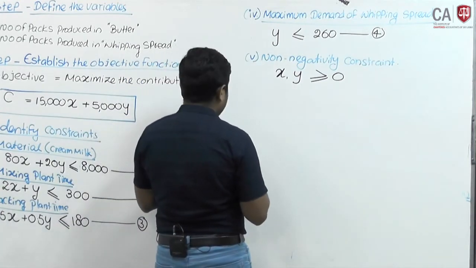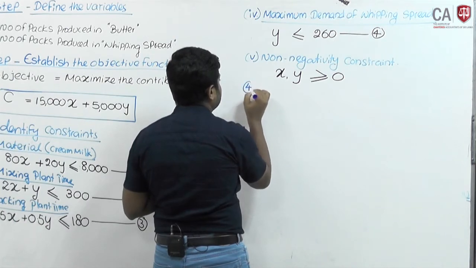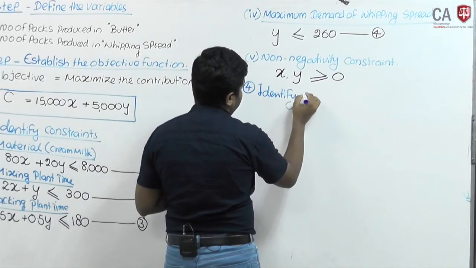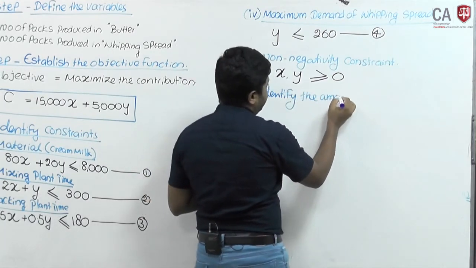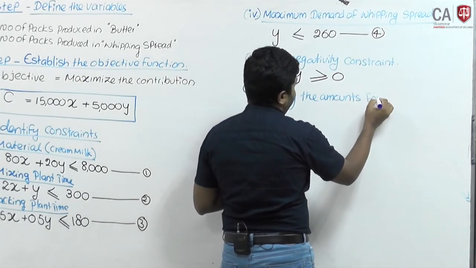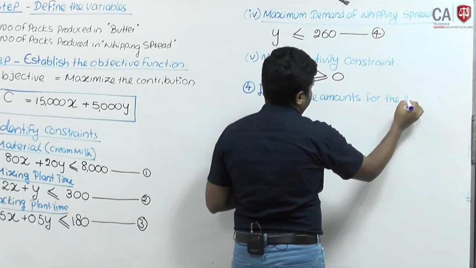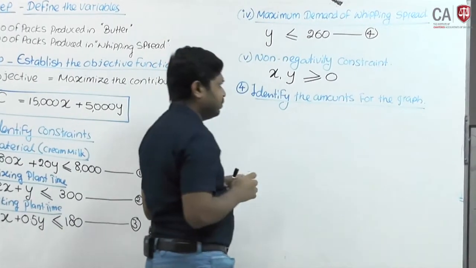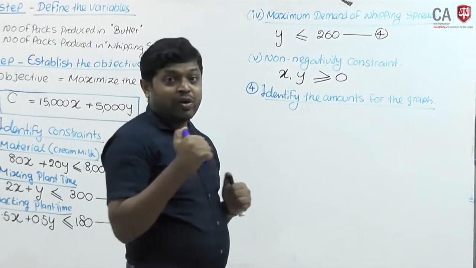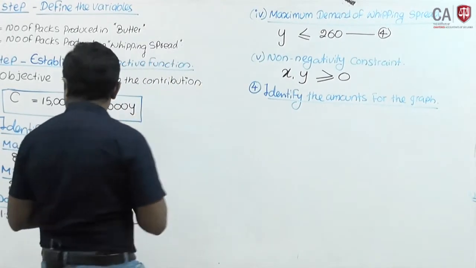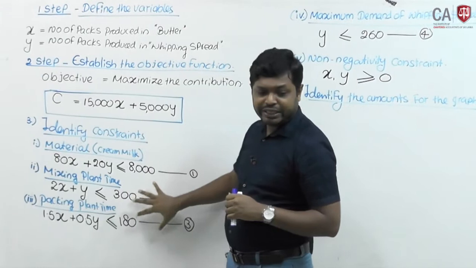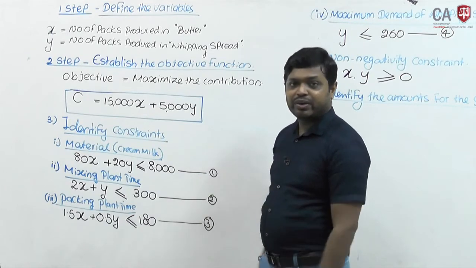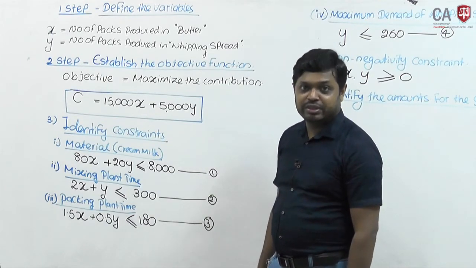Fourth, identify the amounts for the graph. When you are going to identify the amounts for the graph, these are the equations. These should be converted into equations to find out what the amounts for the graph are. I will explain one by one how to find out the axis points in order to derive the graph.